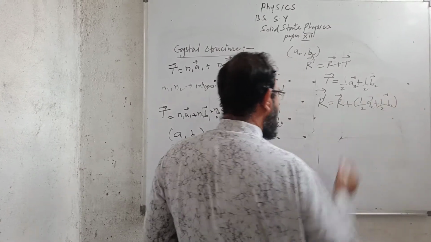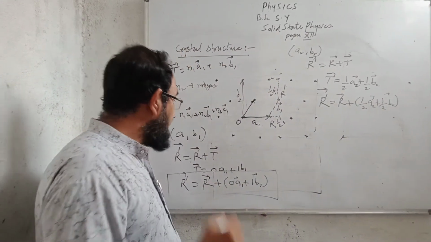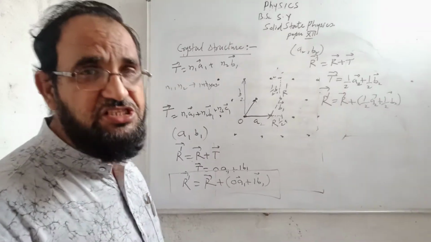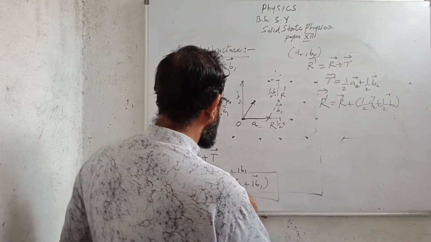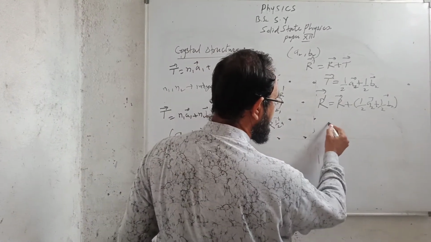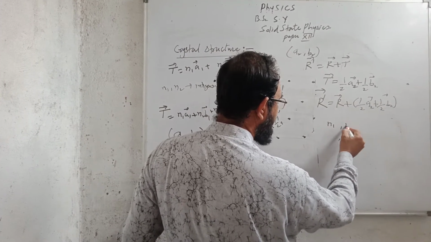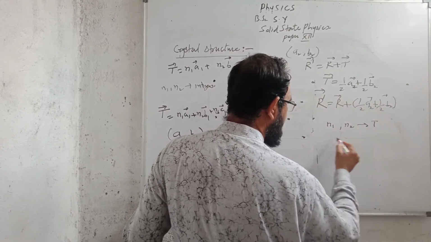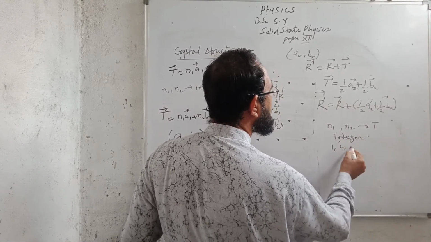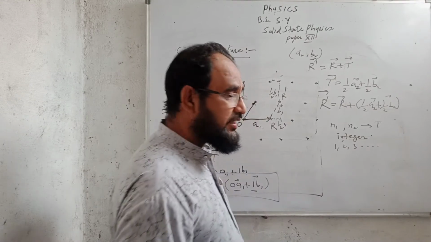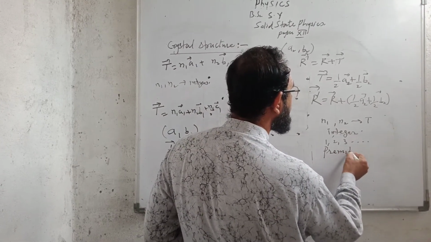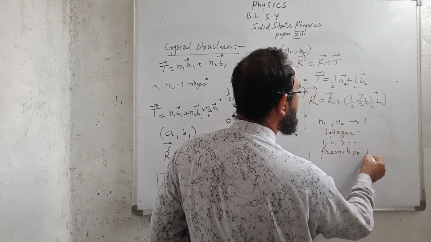If the values of n1 and n2 in the translation vector are integers, for example 0 and 1, or 1, 2, 3 and so on, then it is called a primitive translation vector.